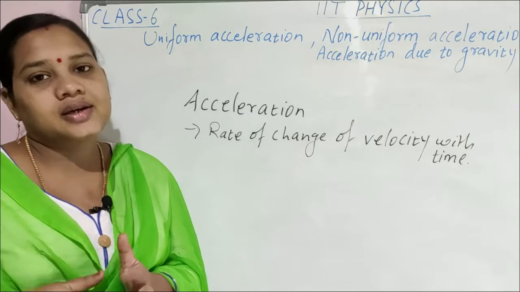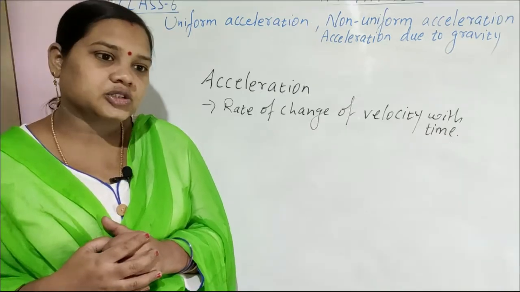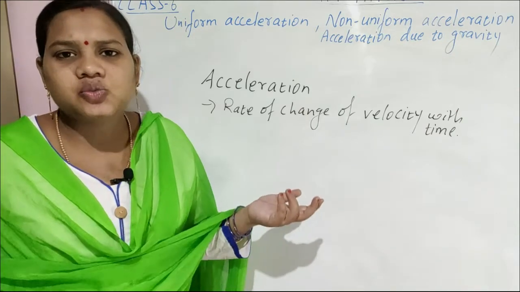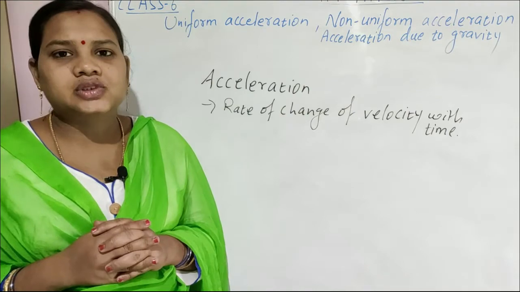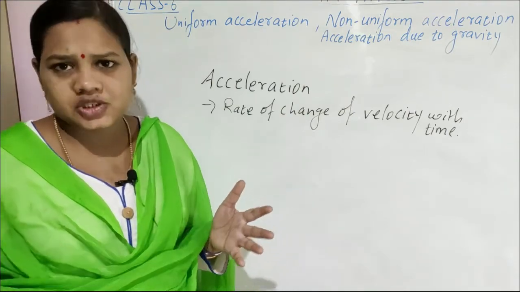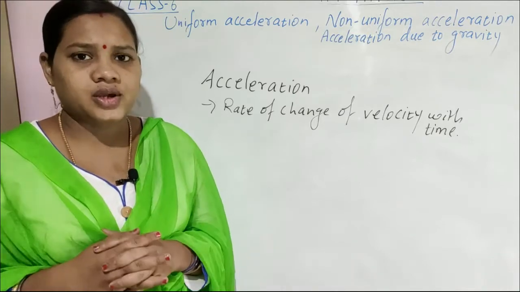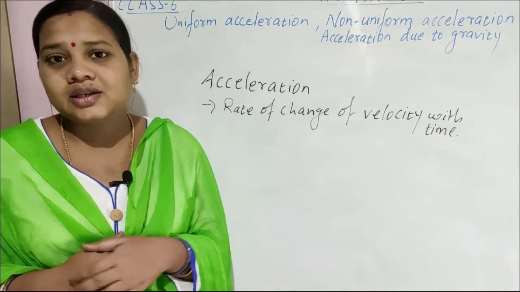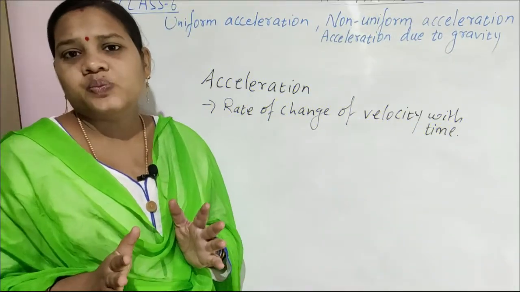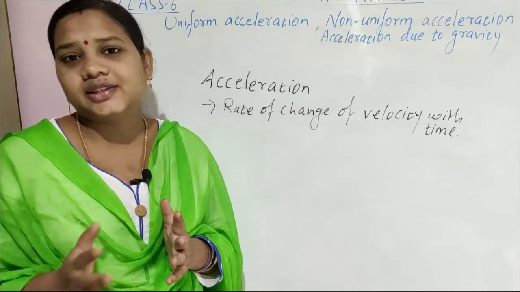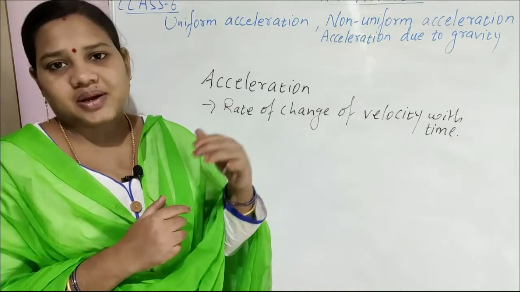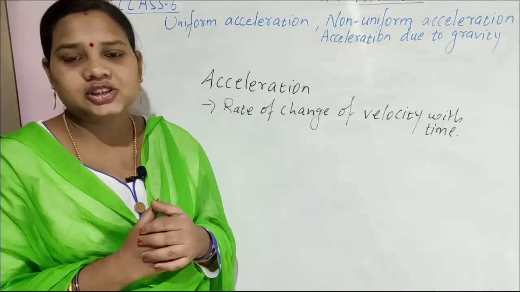So what are you doing? Increasing your velocity. Suppose your destination is very far, you are going smoothly. Sometimes you are going slowly. Suppose there is a lot of traffic and crowd, you will go slow. Sometimes you take turns, changing the direction. So we never continue at a uniform velocity throughout the journey. Sometimes the magnitude of the velocity increases, sometimes decreases, sometimes the direction changes.